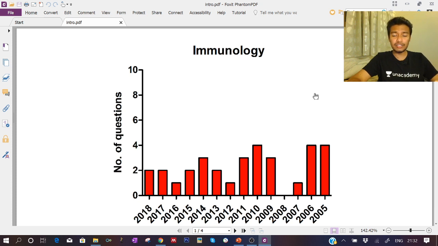But actually the questions asked from immunology are very, very easy. So let's see how we can talk about immunology, and at the end of this course you would be able to get a definite 2 marks from the immunology section, right? Because we're going to discuss all the questions that appeared in previous years, and explain the relevant concepts in detail, so you know how to deal with these kinds of concepts and questions.